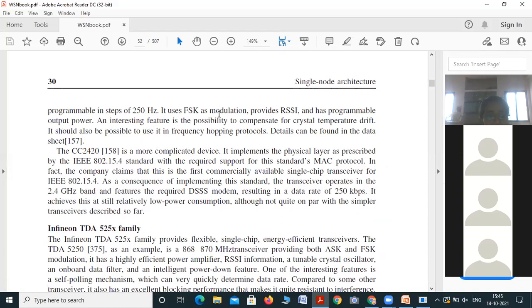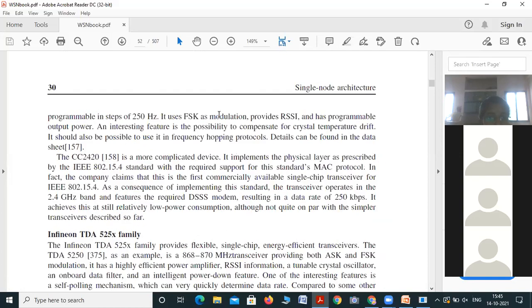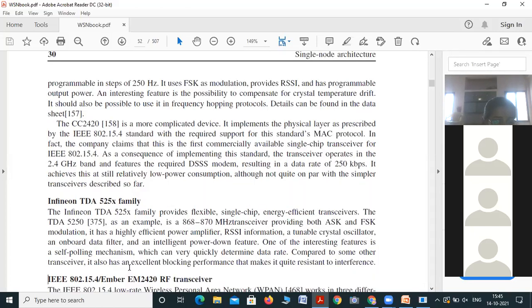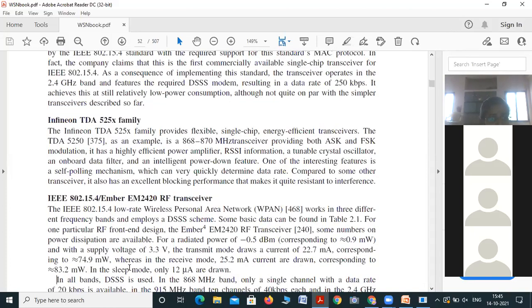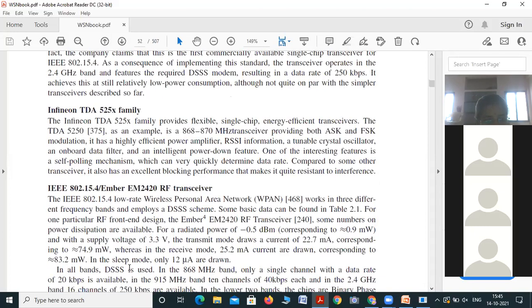In Chipcon, the modulation technique is frequency modulation because it is a high bandwidth range, and programmable output powers are also there. Transceivers for IEEE 802.15.4 are also included. Then the Infineon TDA 5x family is also there. Then IEEE 802.15.4 and Ember EM2420 RF transceivers are there.